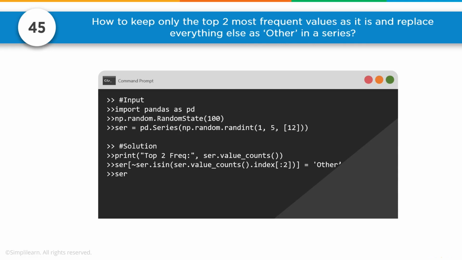And then we'll do the series isin. So if it's not in the first 2, then it's going to equal other. And this would be something you'd want to write down on paper. If it looks confusing, take a moment, pause the video, write this down, and see if you can figure out how the logic came together, and try to throw yourself a couple other little logic puzzles like this.